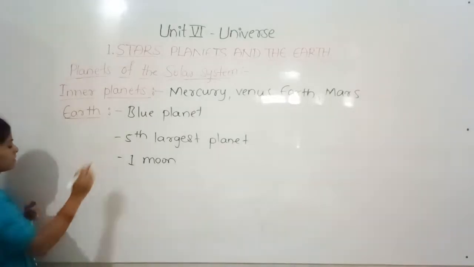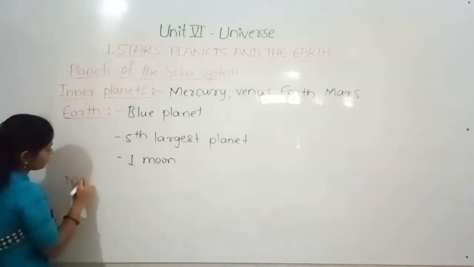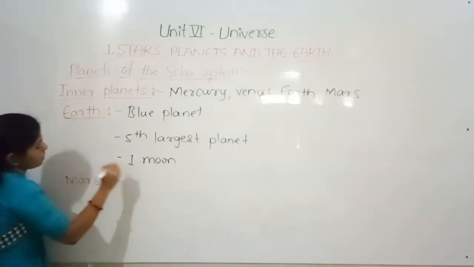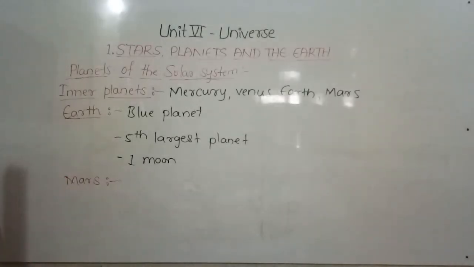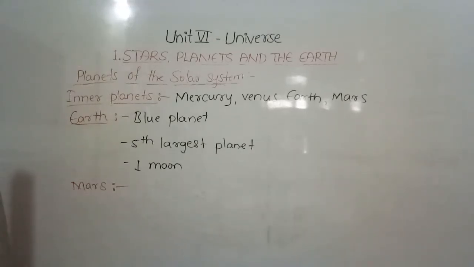This is about the Earth, and the next one is Mars. The Mars is the fourth planet in our solar system, and this planet is smaller than the Venus and the Earth.